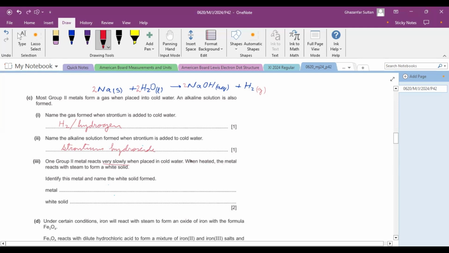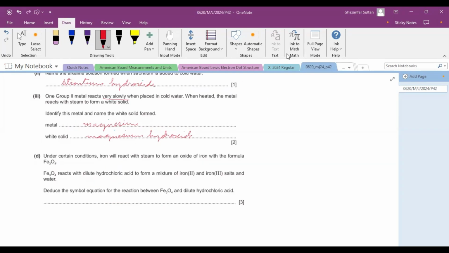So beryllium is not discussed here in our O-level syllabus. So when heated, the metal reacts with steam to form white solid. So in cold water, it does not react. So which metal could be there? This metal definitely, if not beryllium, not calcium, so it would be in between them, that is magnesium. And definitely the white magnesium hydroxide. So this is all about question number 2, part C.